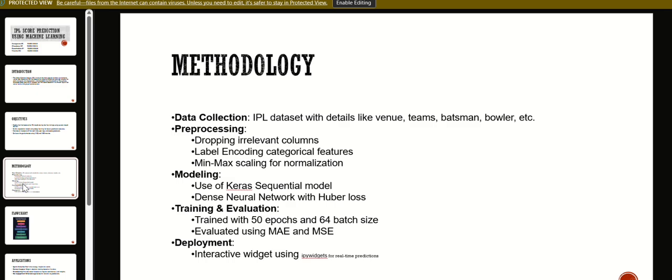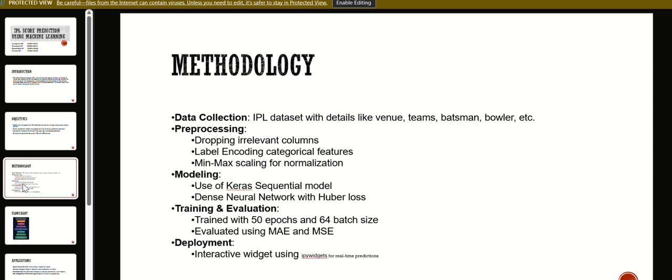Then we designed a deep learning model using the Keras Sequential API. We used a dense neural network trained with Huber loss, which is robust to outliers. The model was trained for 50 epochs with a batch size of 64 and evaluated using MAE and MSE. Finally, we built an interactive widget using ipywidgets to allow users to make live predictions.